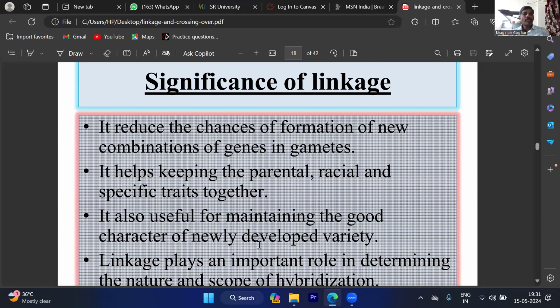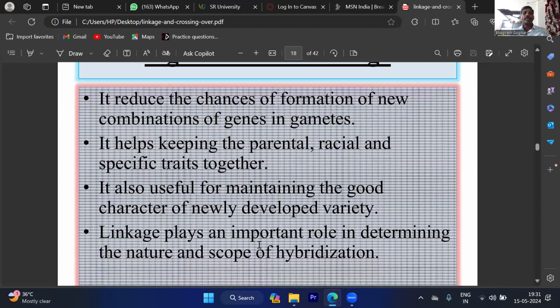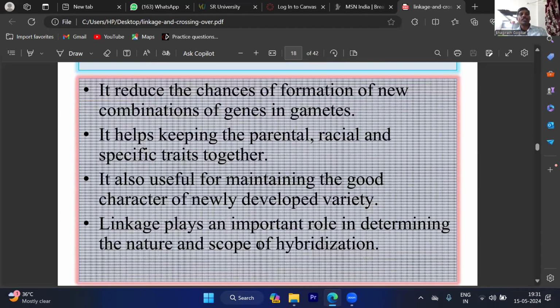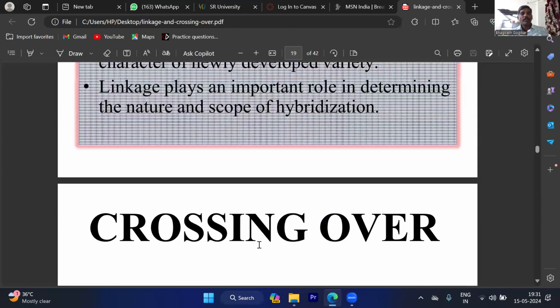It helps in keeping the parental, racial and specific traits together. It is also useful for maintaining the good characters of a newly developed variety. Linkage plays an important role in determining the nature and the scope of hybridization. So in this way, we can explain the significance of linkage.